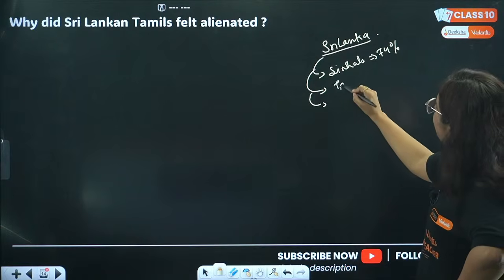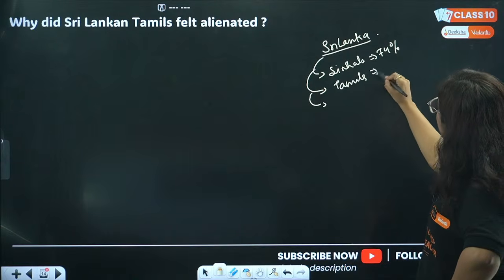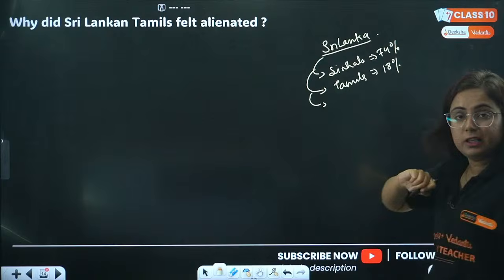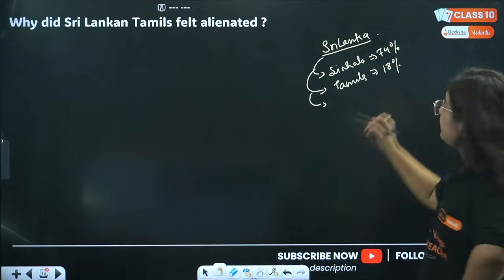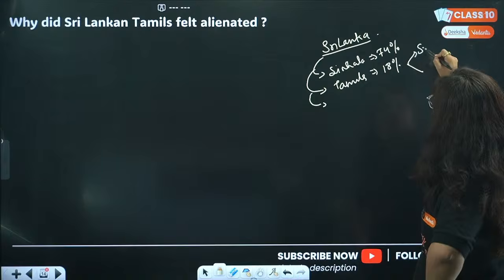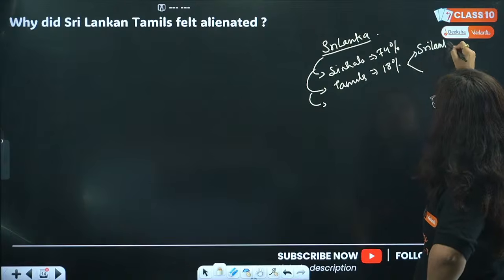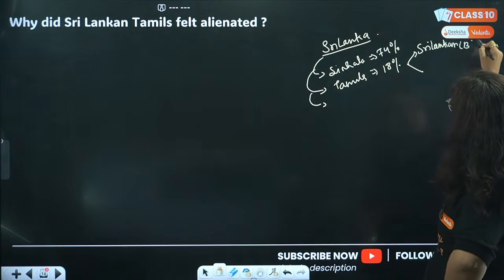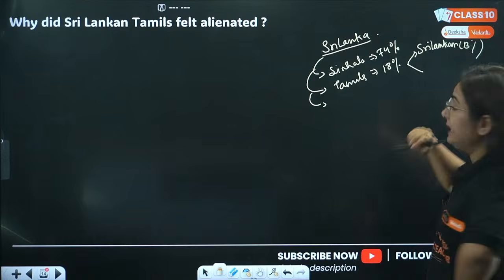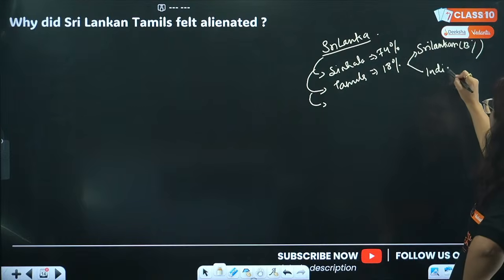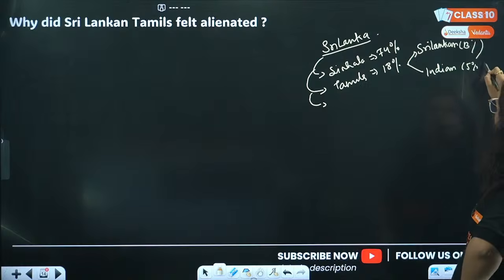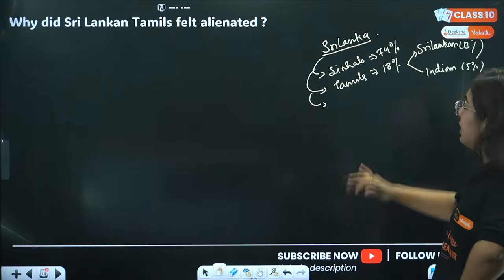And then there were Tamils too, having a population of around 18%. But the story is such that in this 18%, there were 13% Sri Lankan Tamils. However, there were Indian Tamils also. They moved there because of the colonial period and all that, right?